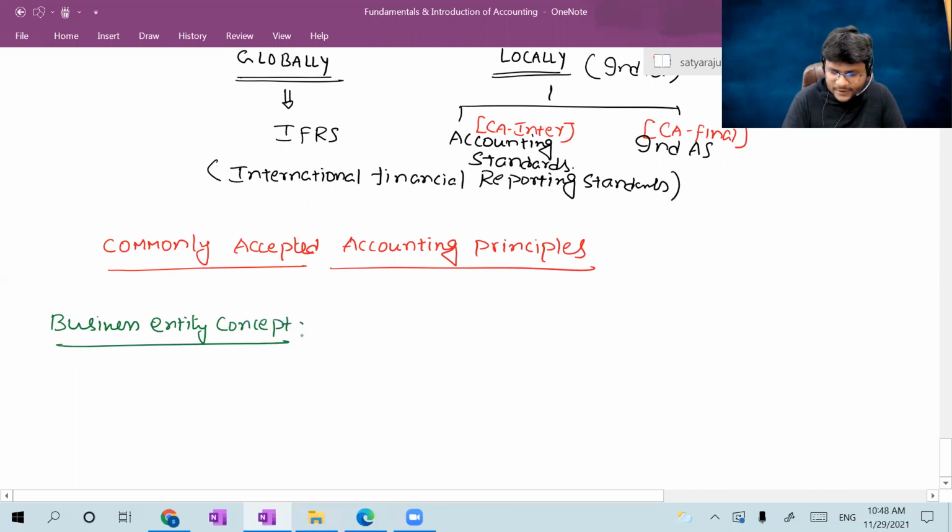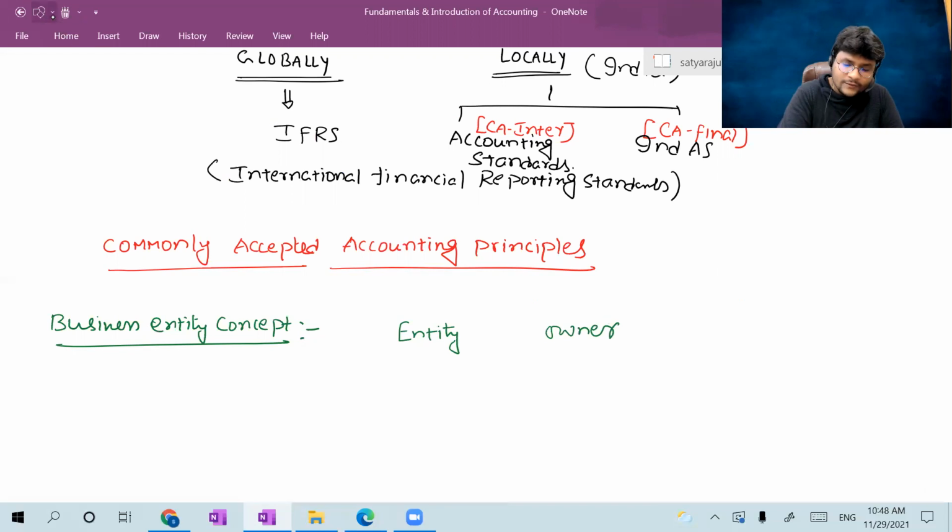Business entity concept is nothing but, for the purpose of providing accounting treatment, and I'm repeating once again, for the purpose of providing accounting treatment, the entity is different from the owner. Entity is different, owner is different.